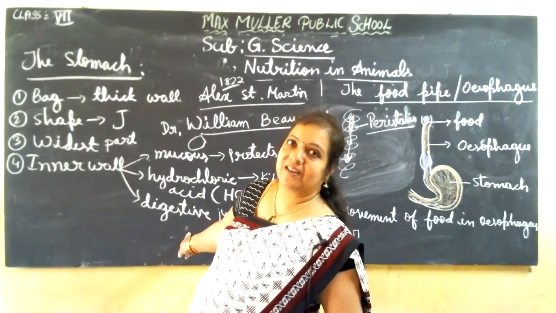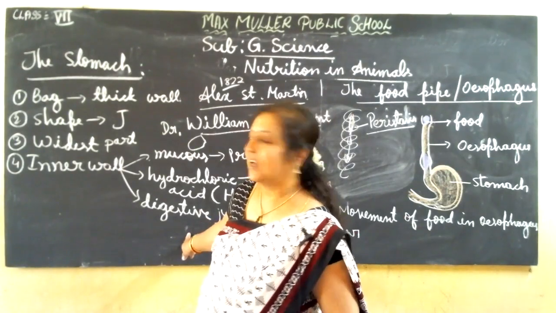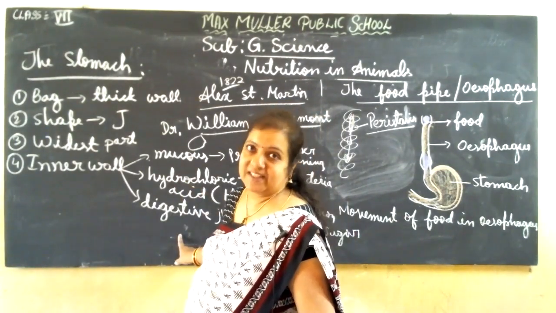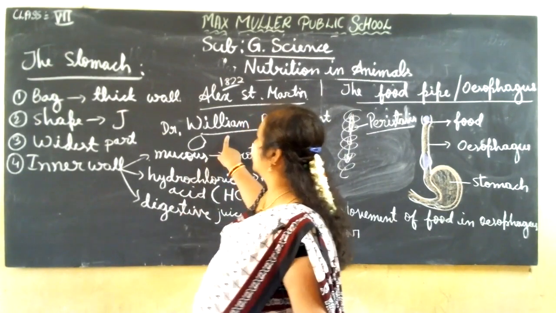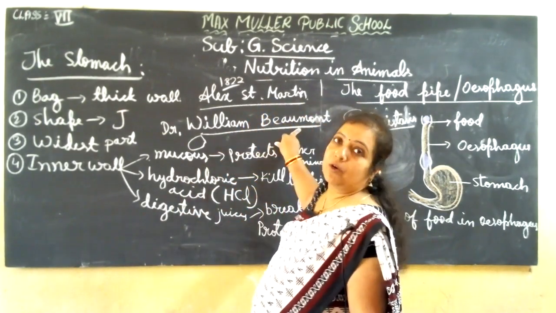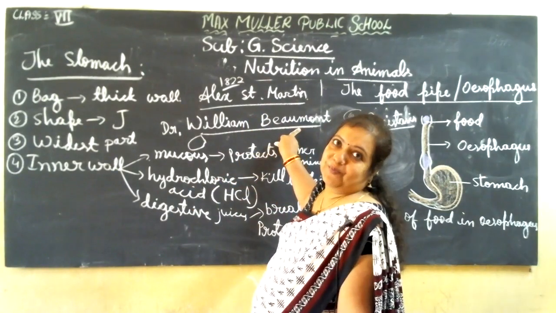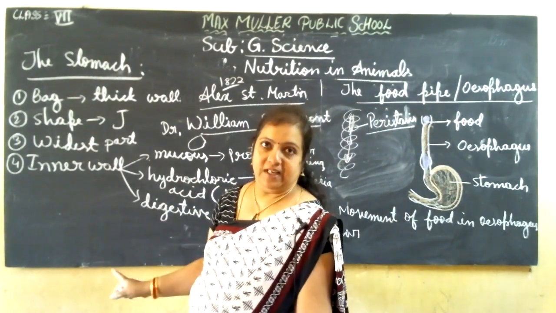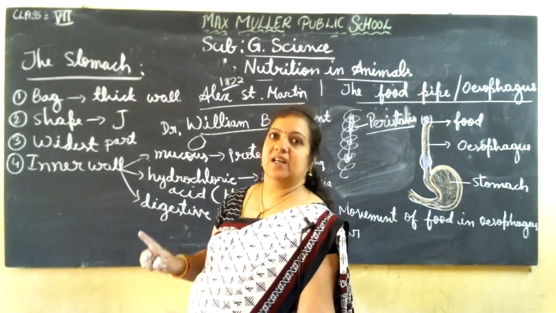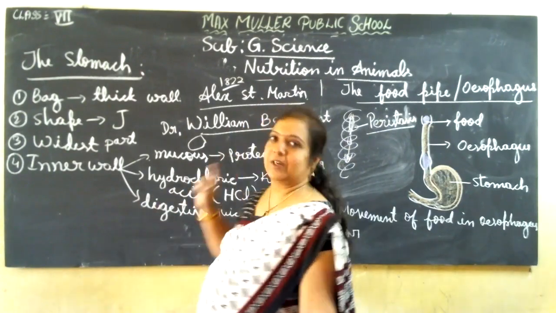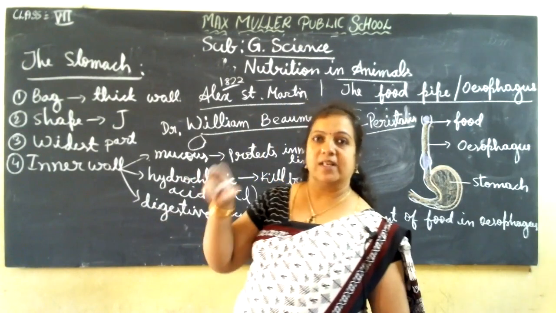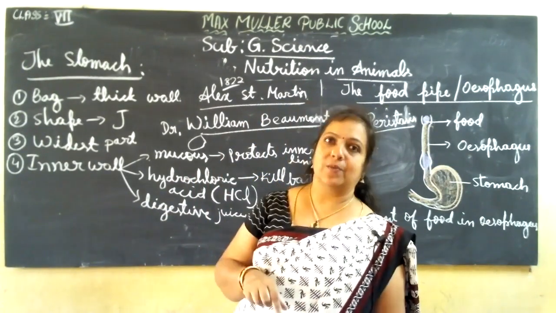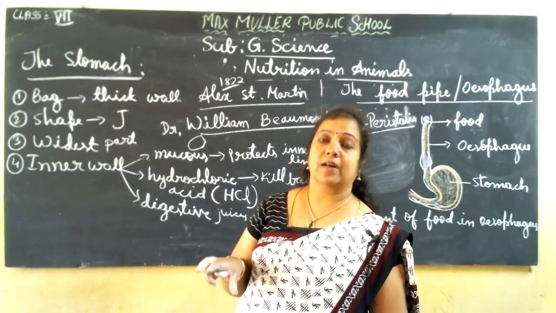Later he found that in the stomach area, all these things are released and the food is digested. The person was called Dr. William B. Mount. So digestion of the food in the stomach area was discovered by this person. In this way, he found out what is going on inside the stomach by giving different kinds of foods.